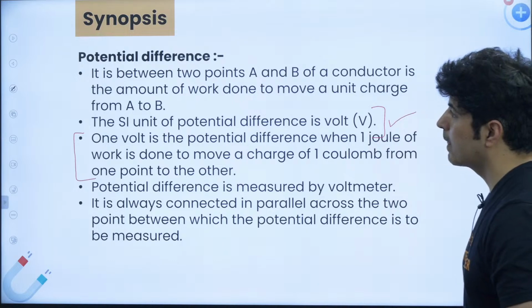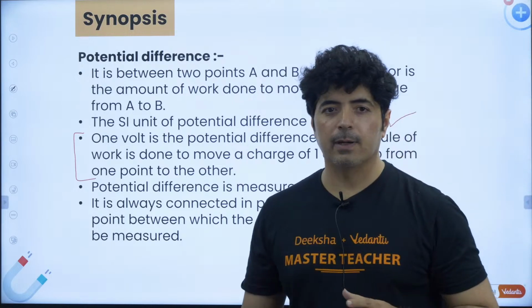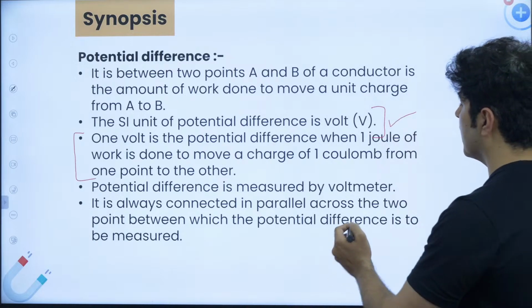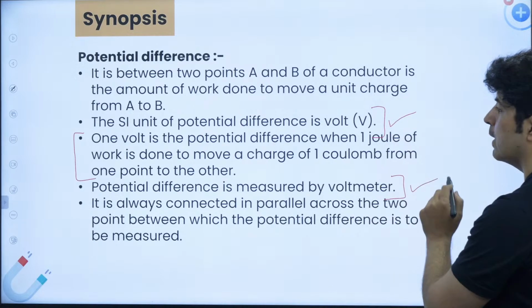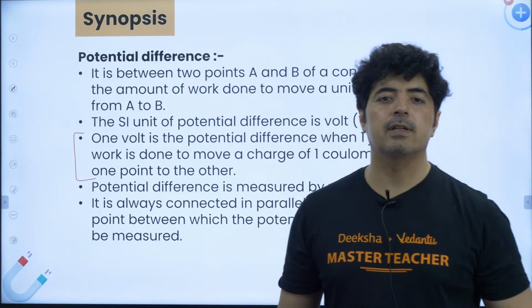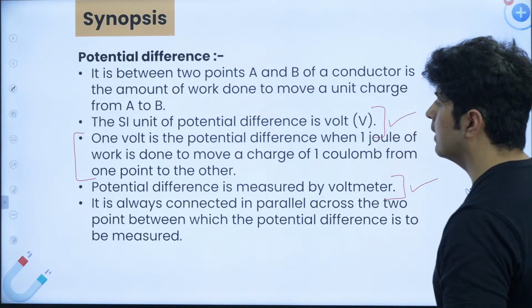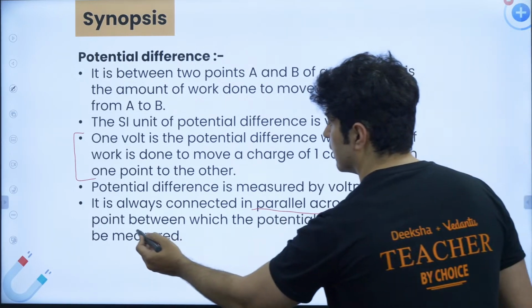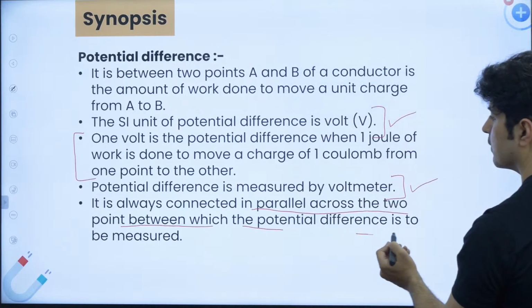Okay, so potential difference, let's come back to our topic. Potential difference is measured by a voltmeter. This question also has come. Potential difference is measured by a voltmeter, and it is always connected in parallel across the two points between which the potential difference is measured.